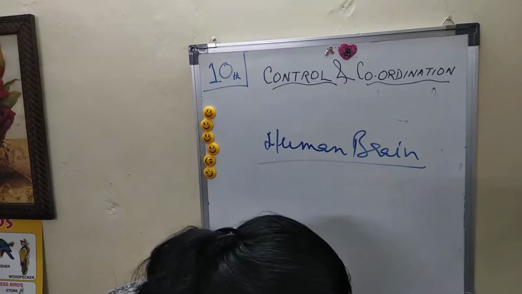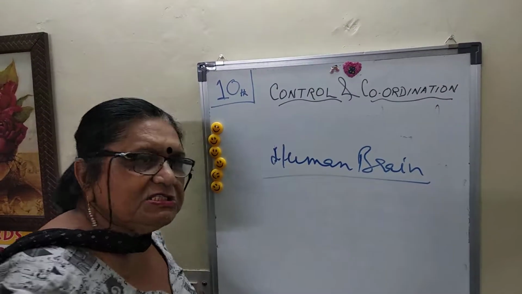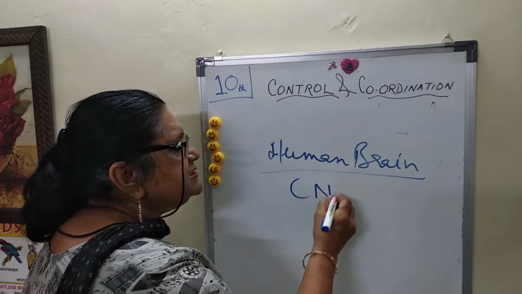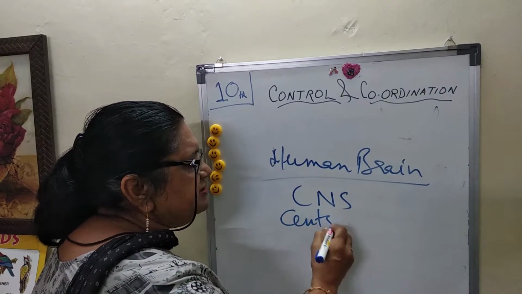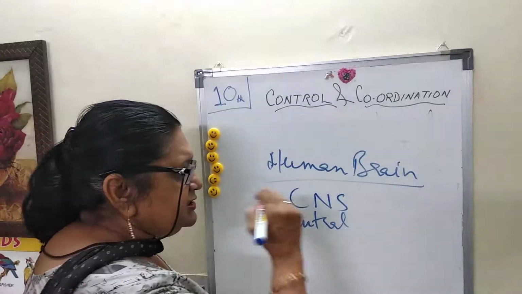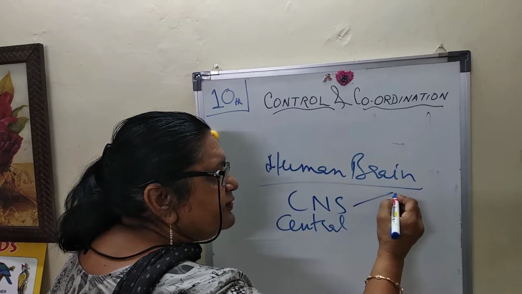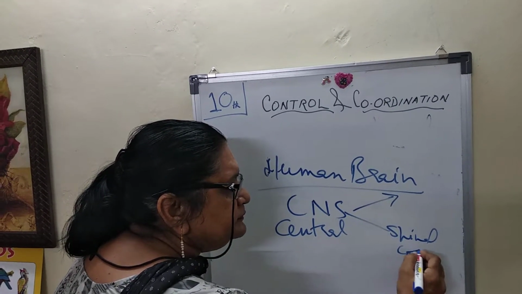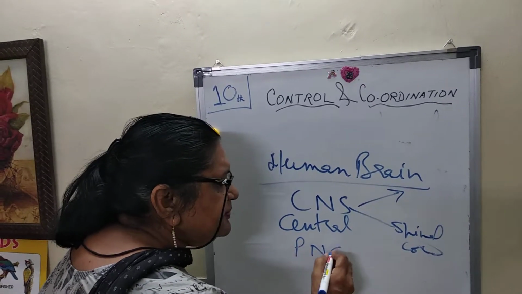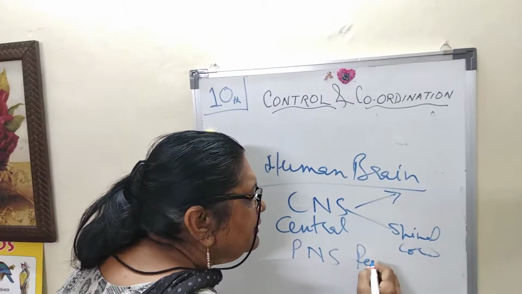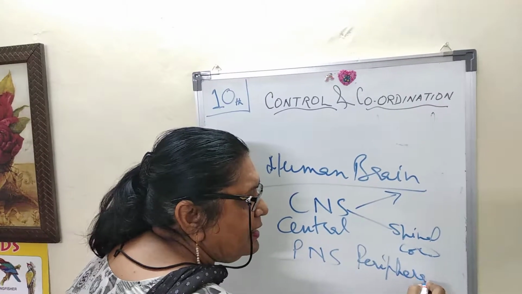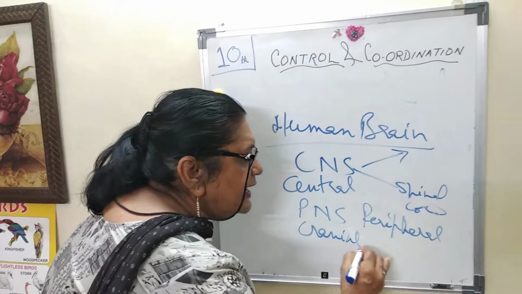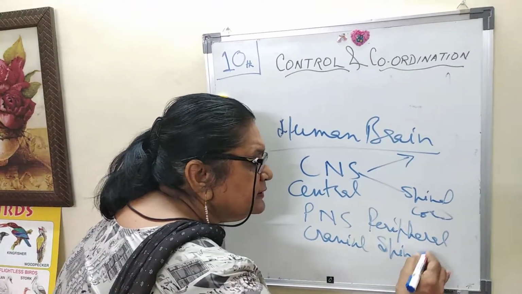Brain, it is the widest part, a very important part of the CNS system. That means central nervous system. So the central nervous system consists of brain and spinal cord. The second nervous system is the PNS system, called the peripheral nervous system, including all cranial nerves and spinal nerves.